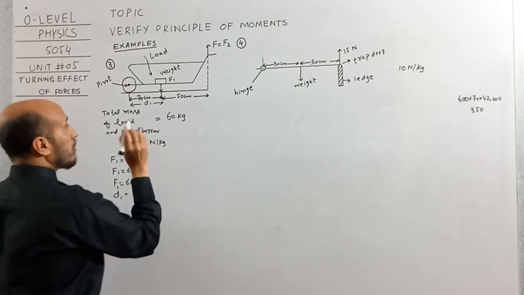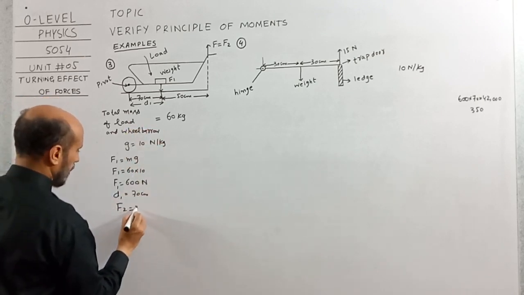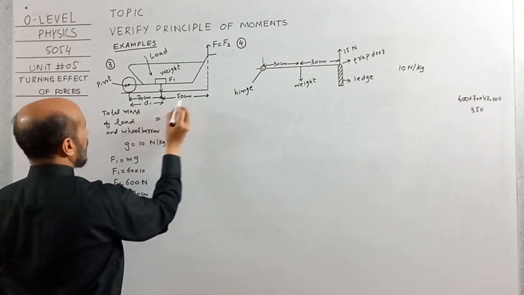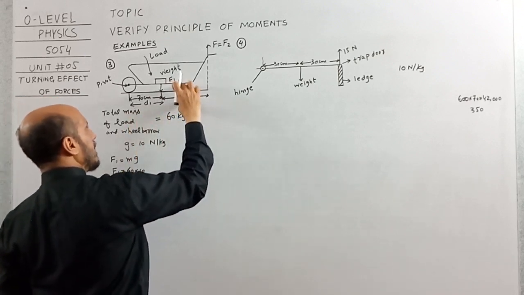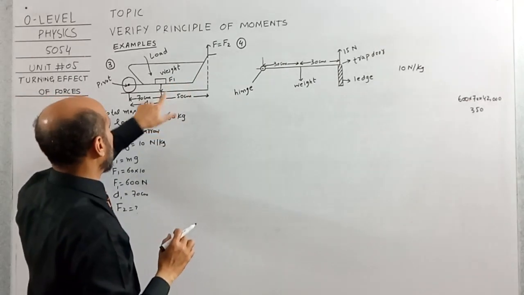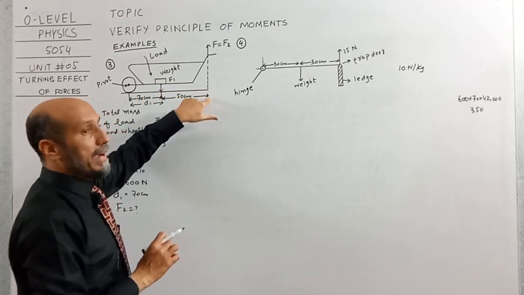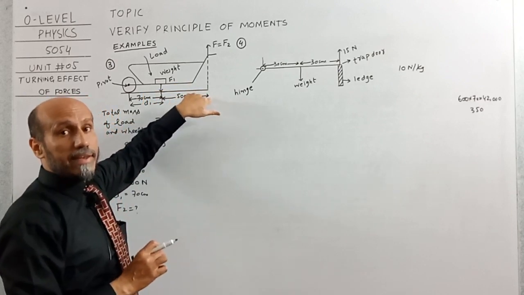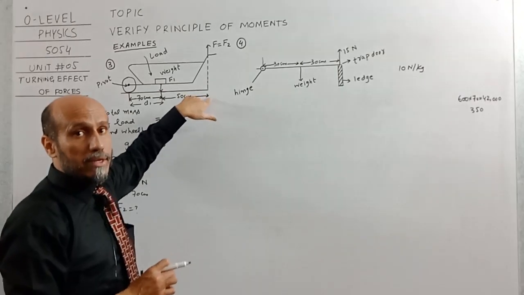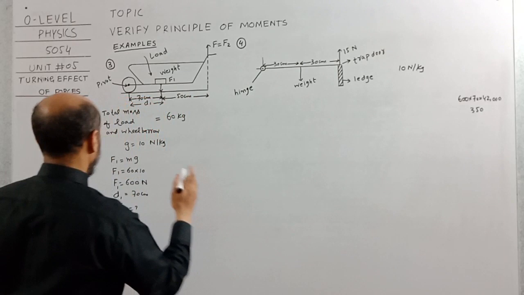What will be the value of D2? F2 is required. Now what is the value of D2? We will never ever consider this distance of 50 centimeter as D2, because this is the distance between the weight and the force applied at the handle. So this can never be the perpendicular distance. Perpendicular distance should always be calculated from the pivot.